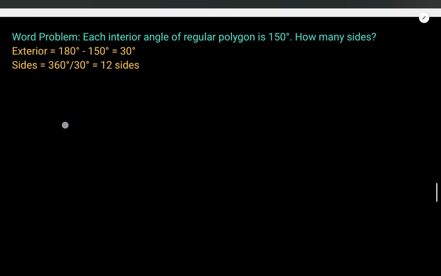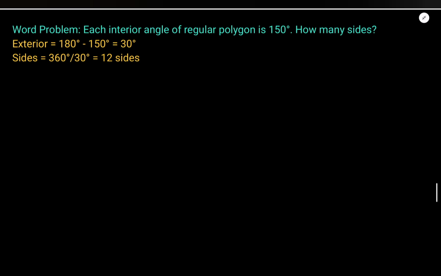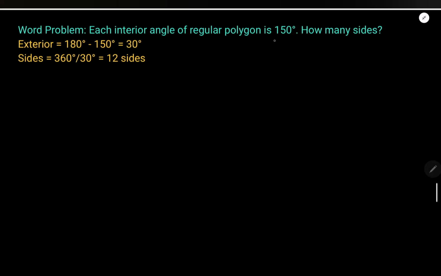Now we have a word problem. Each interior angle of a regular polygon is 150 degrees. How many sides? The exterior angle will be equal to 180 minus 150, that is equal to 30 degrees. Why? Because interior plus exterior is a linear pair.